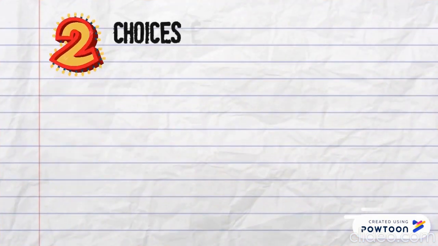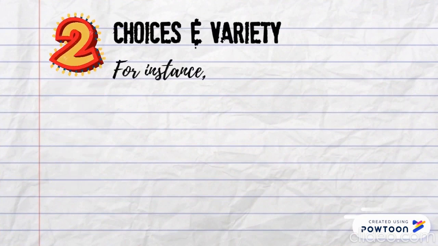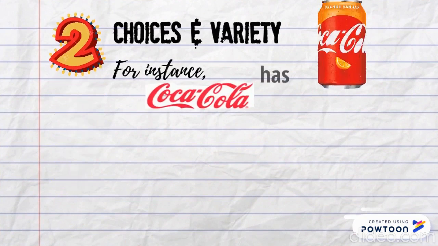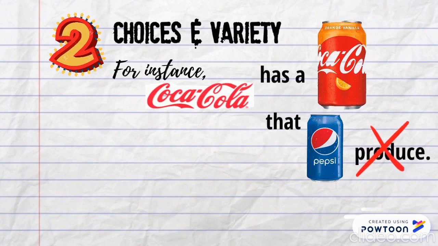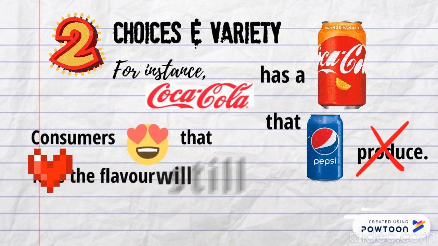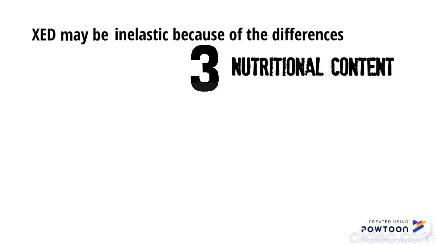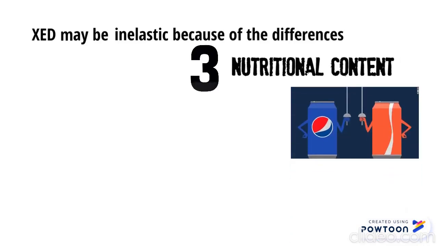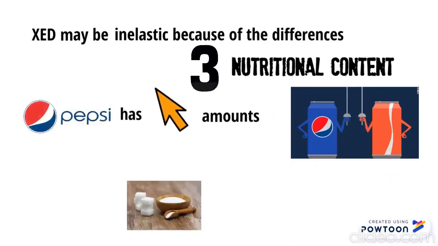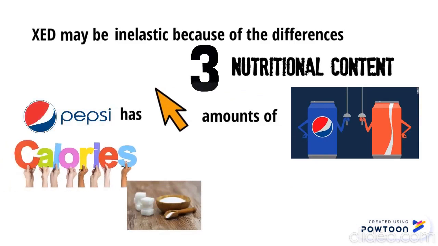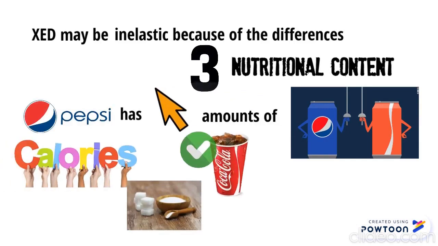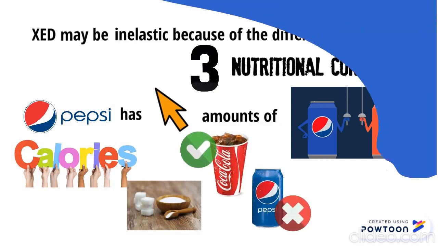Secondly, choices and variety. For instance, Coke has an orange vanilla flavor that Pepsi does not produce. So, without a doubt, consumers who love that flavor would still buy it even though there are slight changes in its price. The XED may be price inelastic because of the difference in nutritional value of these two drinks. Pepsi has much higher amounts of sugar, calories, and caffeine in it than Coke. Therefore, health nuts out there would value Coke more than Pepsi.